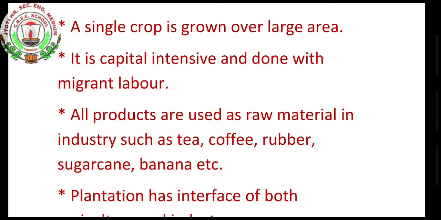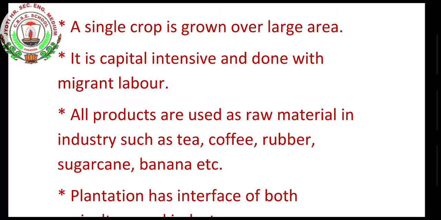So why are we calling this material a raw material? For example, tea: we are not getting the complete tea from a single large area. We will be getting the leaves. These leaves are taken to the factories. Coffee, we will be getting the seeds. Rubber, after plantation they collect the juice, and after that they make rubber.